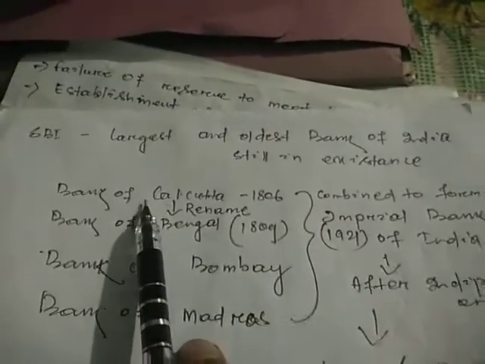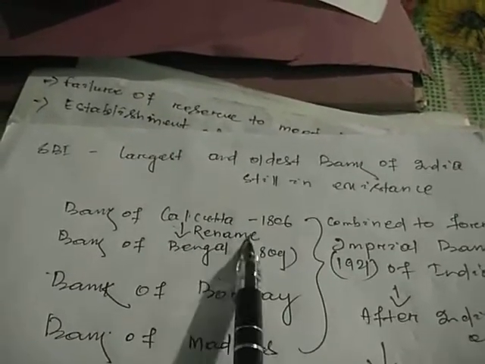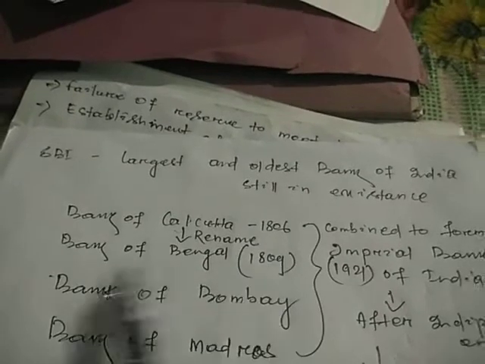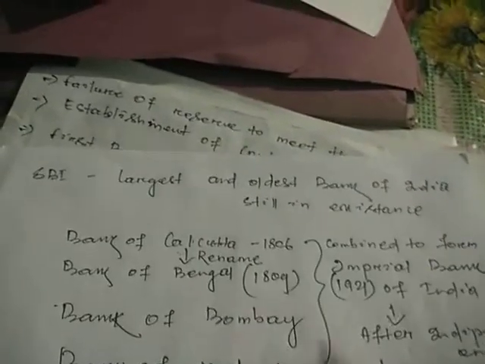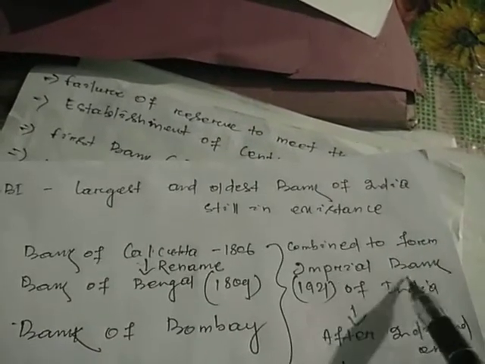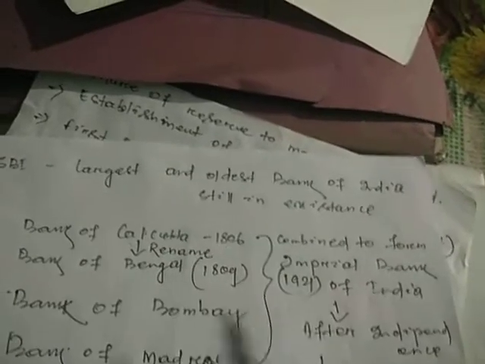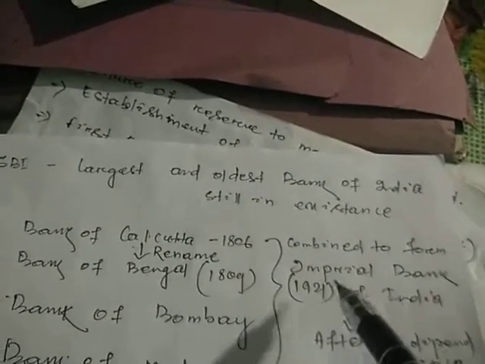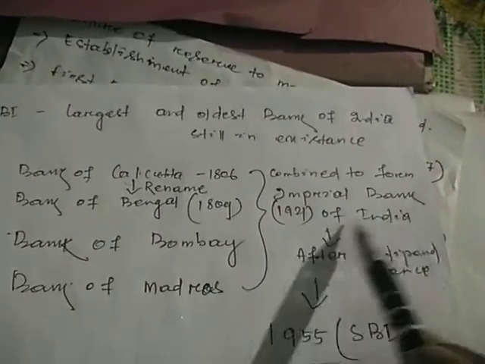So you see, Bank of Calcutta in 1806 was renamed in 1809 to Bank of Bengal. Then Bank of Bombay, Bank of Madras, right? These banks combined to form the Imperial Bank of India in 1921.